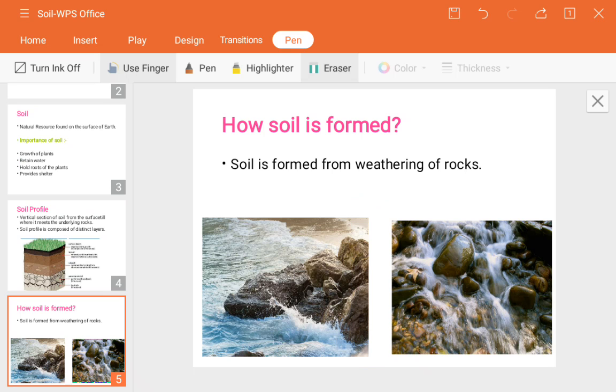Now the question is how soil formation takes place. The soil is always formed from the weathering of rocks. Weathering means according to the weather changes, whatever the season is, the rocks and stones in nature are present in that season and get all the effects of the seasons on them.